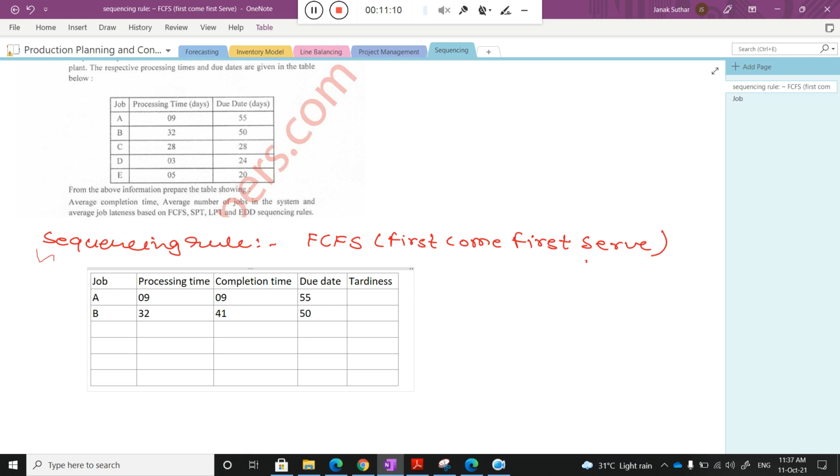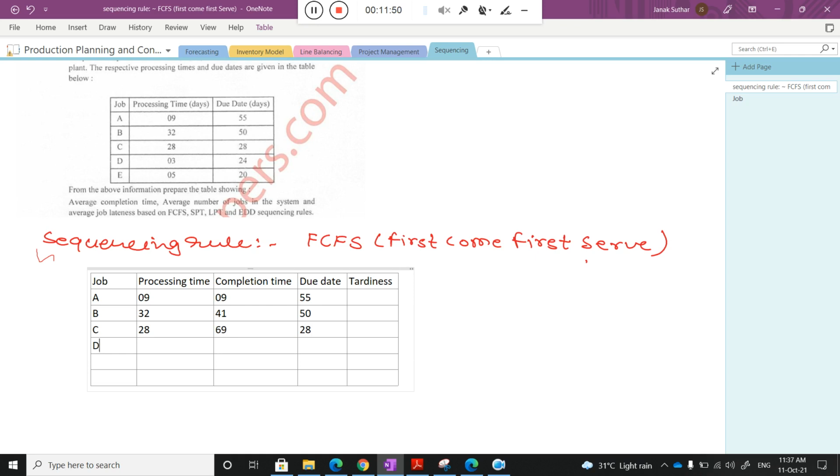Is there any doubt, class? Can I go for C? Yes. Okay, so in C, what is the processing time? That is 28. And when can I start this job C? Once job B is completed, so on day 41 I can start job C. So what will be the completion time? 69. 69, very good. And the due date is 28.